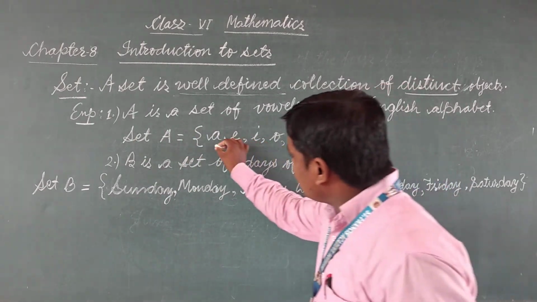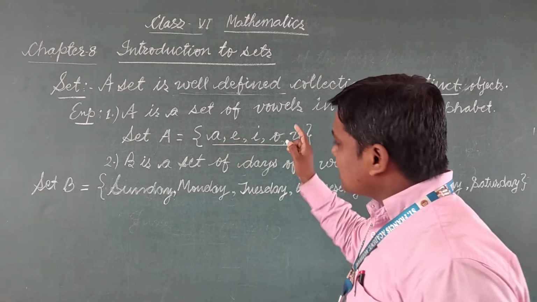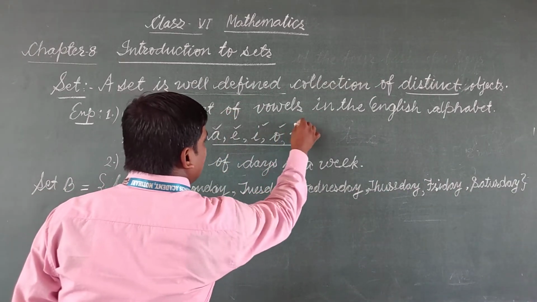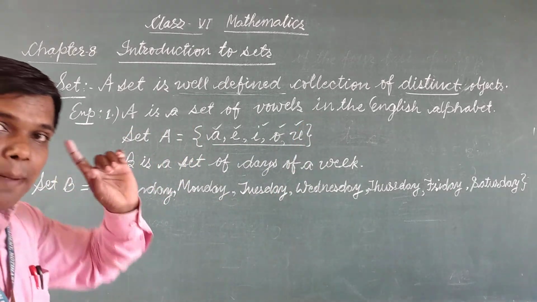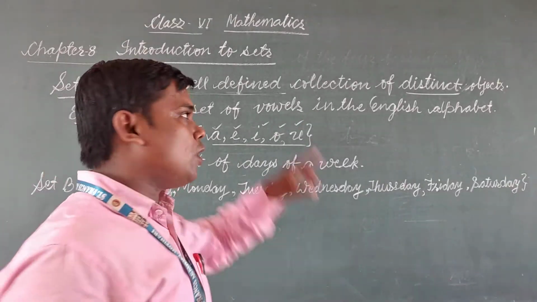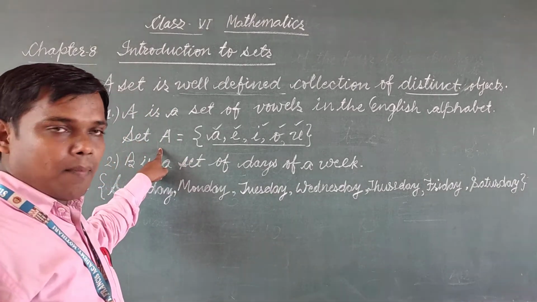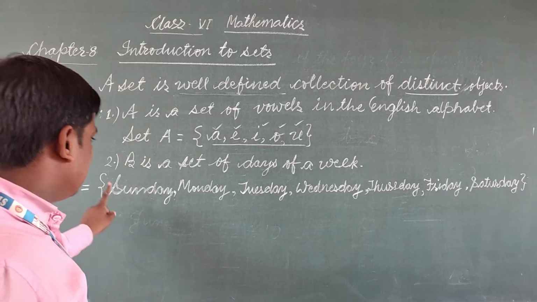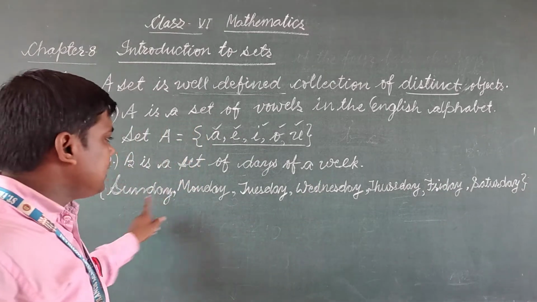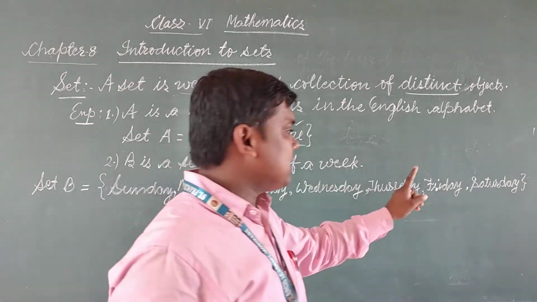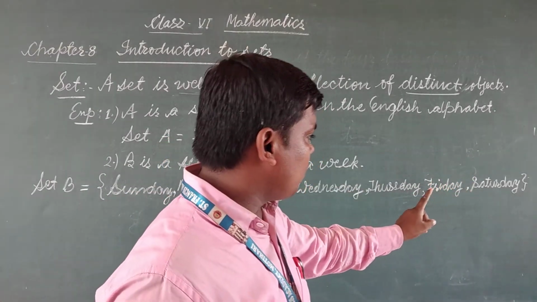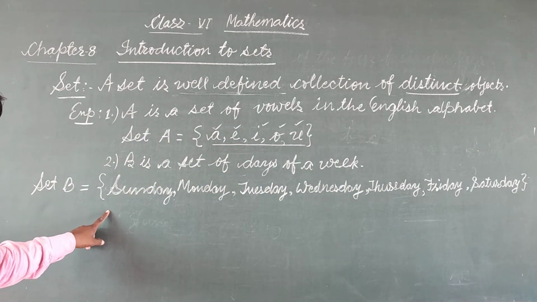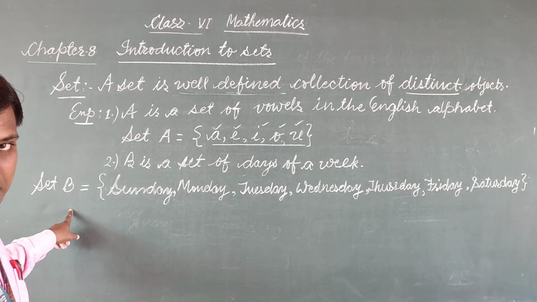Now, these vowels separately, A, E, I, O and U, are called members or elements of set A. Similarly, these days, Sunday, Monday, Tuesday, Wednesday, Thursday, Friday and Saturday, are elements of set B.